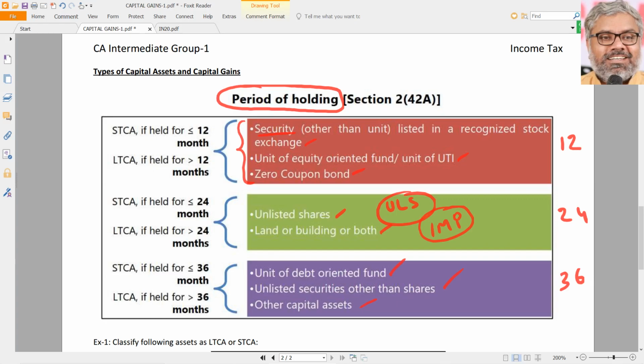And because those are not covered by 12 and 24 months earlier, units of debt-oriented mutual fund or unlisted securities other than shares will also be called long-term capital assets if they are held for more than 36 months. These are the periods of holding we need to find out whether a particular asset, which is a capital asset first of all, is short-term or long-term. This period of holding has to be calculated according to these three different categories of assets.